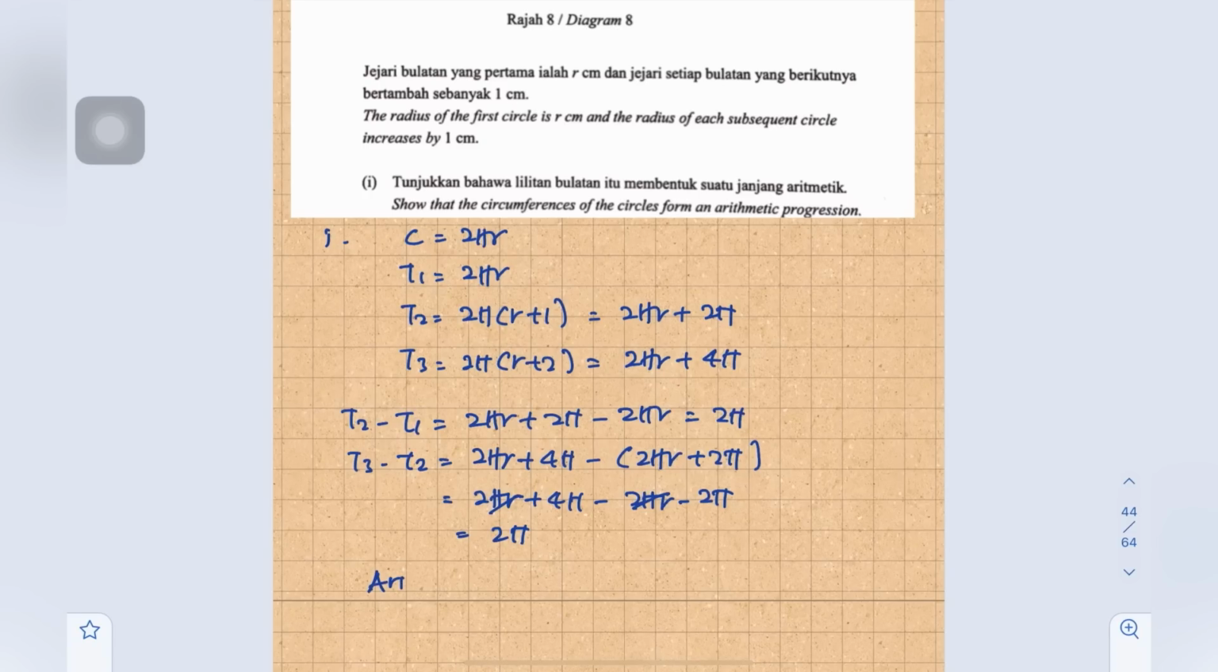So arithmetic progression with D equals to 2 pi.